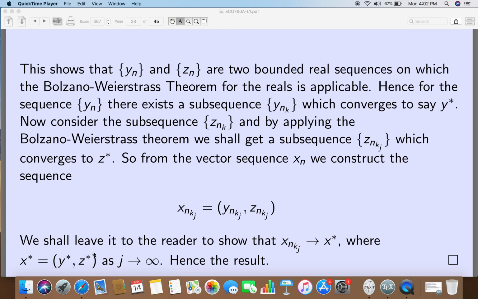Now ynk is converging to y star, so ynkz, corresponding to the same indexes of znkz, will also converge to y star, by applying the fact that if a sequence converges, all subsequences converge to the same limit. Hence, if I form xnkz as (ynkz, znkz), then xnkz will go to x star, where x star is nothing but (y star, z star). This shows that xnkz is the subsequence we have constructed which has a limit x star. And that ends the proof of the Bolzano-Weierstrass theorem.